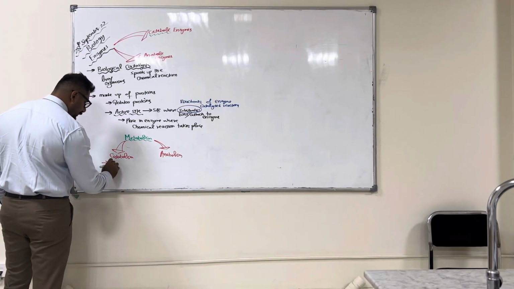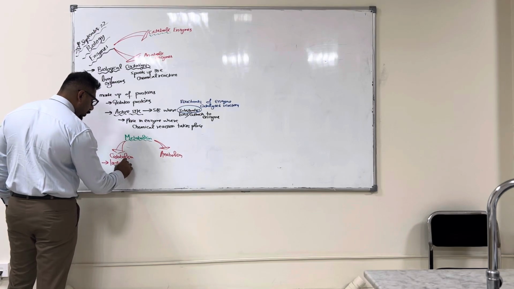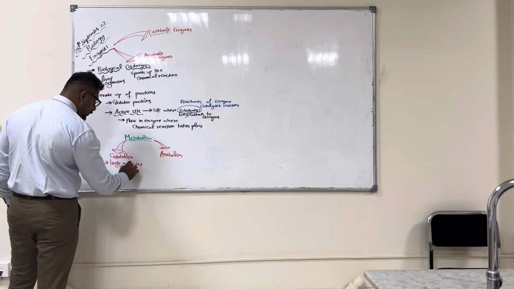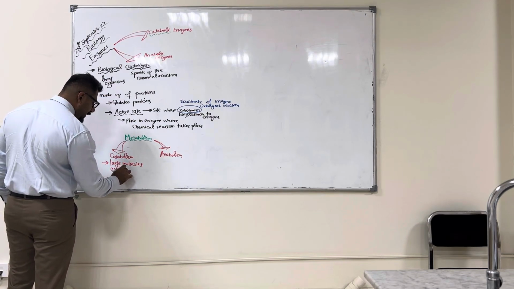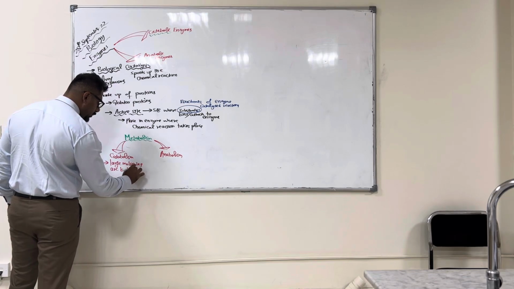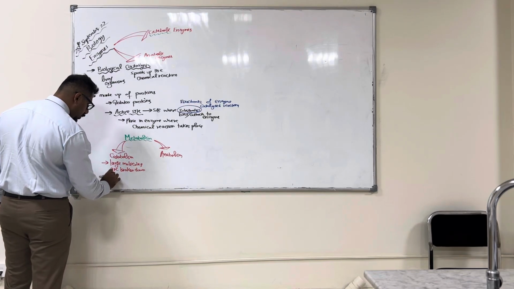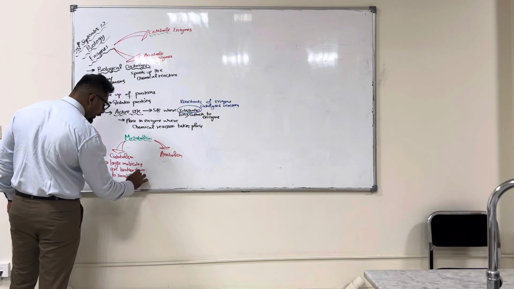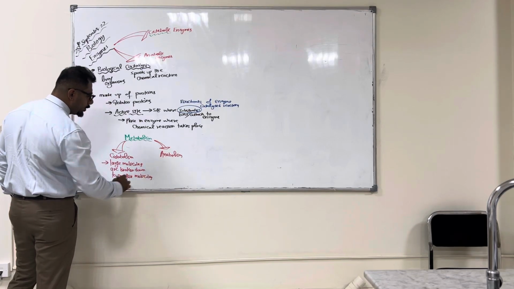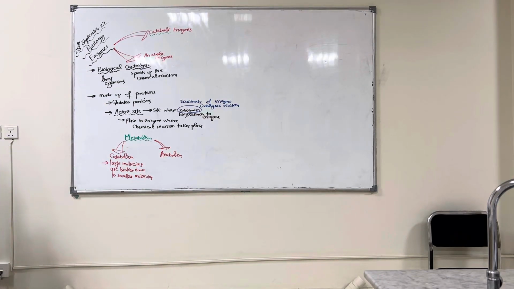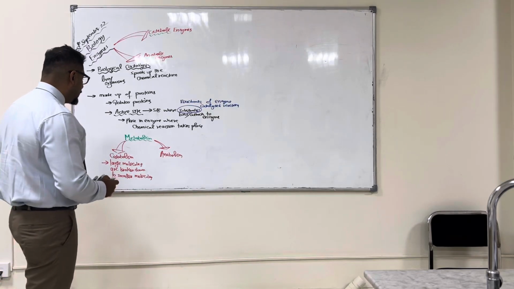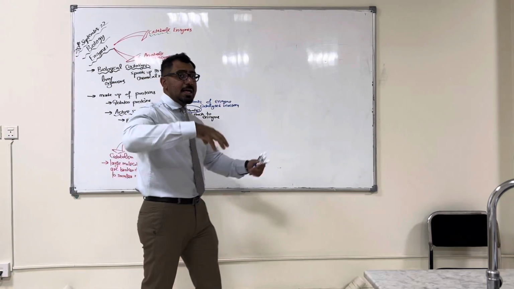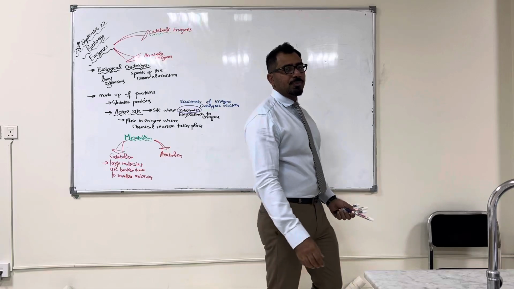In catabolism, large molecules are broken down to smaller molecules, right?